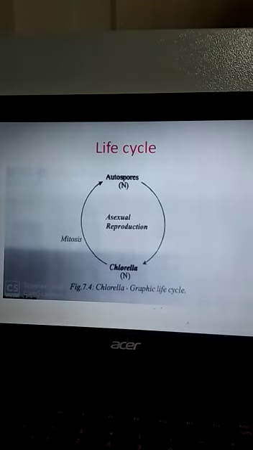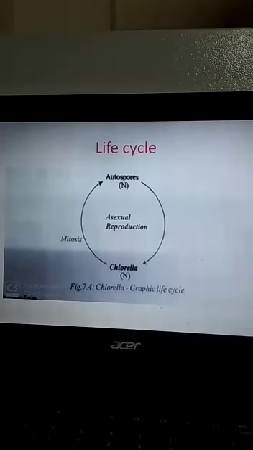And next, the economic importance of Chlorella. Chlorella is of great economic importance and is a boon to human society. Its important uses are mentioned below. First, it is used as food. Chlorella is used as human food.